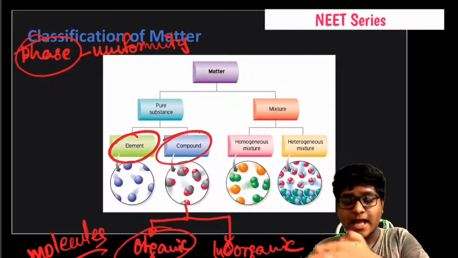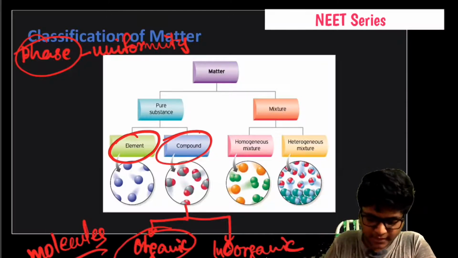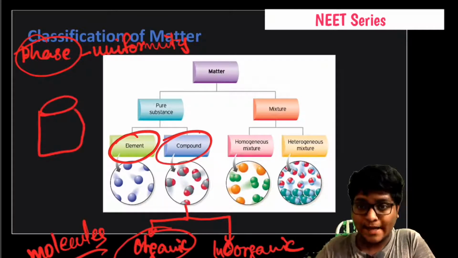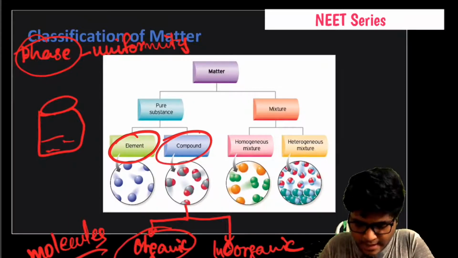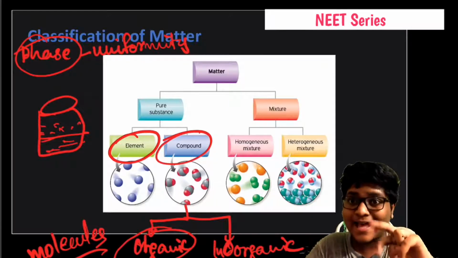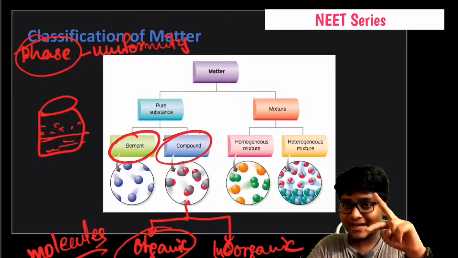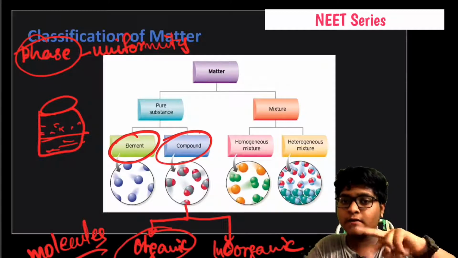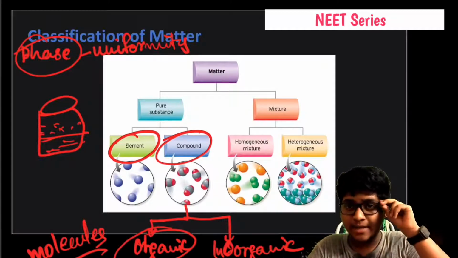And in phase, for example, if you take a beaker and pour some water in it, and if you pour benzene in it, both are colorless, and they possess similar kinds of physical nature and chemical properties.